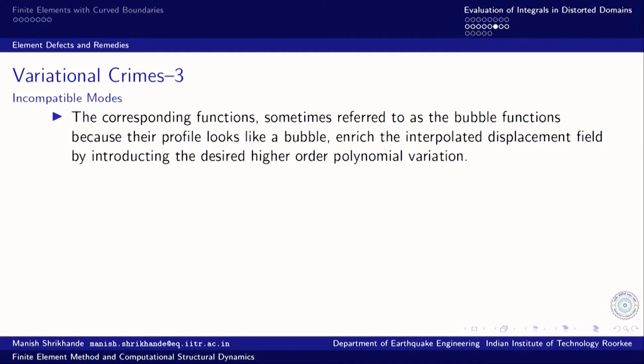These corresponding functions, the incompatible modes, are sometimes referred to as bubble functions, because their profile looks like a bubble, 1 minus x square. It is quadratic and vanishing at x equal to 1 and x equal to minus 1. So, it looks like a bubble, and 1 minus y square is a bubble like this. They enrich the interpolated displacement field by introducing a higher order polynomial variation in the displacement.